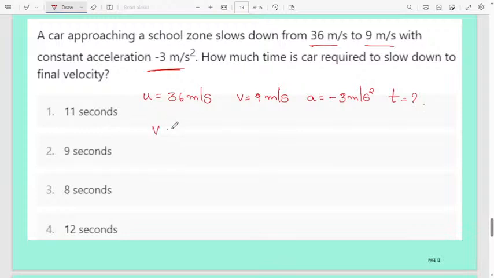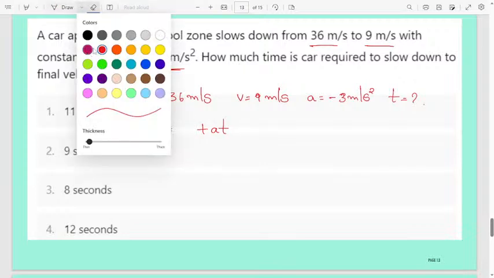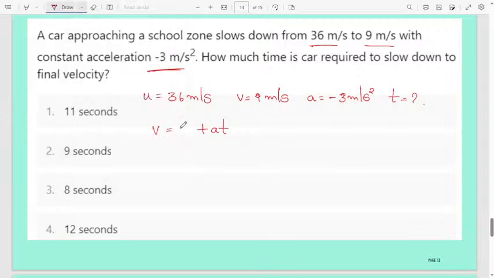You know the formula, v is equal to u plus at. This is u. Then v minus u. You know one more formula: acceleration is v minus u divided by t. But here I need t, therefore t is v minus u divided by a.